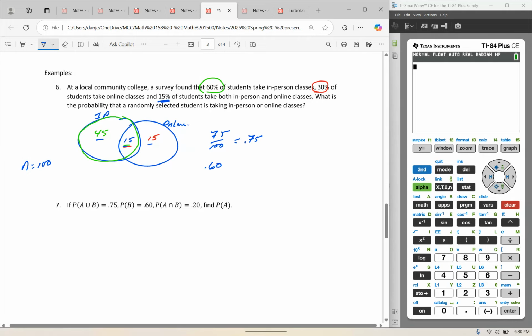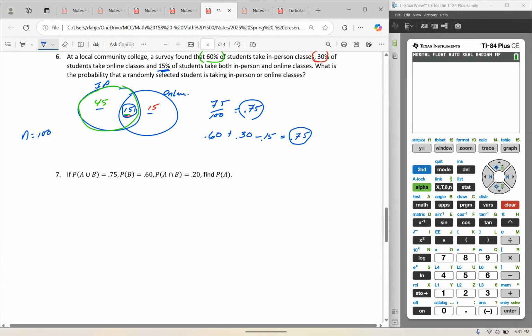The other way I could have done it is I could have said I have the 0.60 because 60% of the students take in-person classes plus the 0.30 because 30% of students take online classes, except that I counted this 15% of students twice. So I need to subtract it off once so that I only count those students once. 0.6 plus 0.3 minus 0.15 is still 0.75. Okay, so that's the union, the probability of OR.